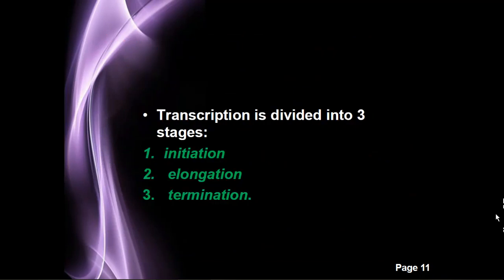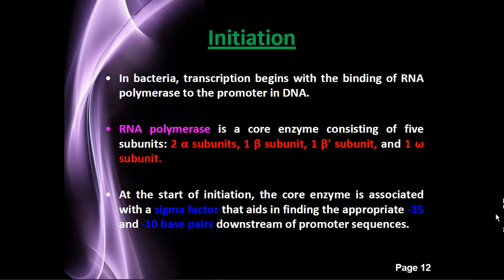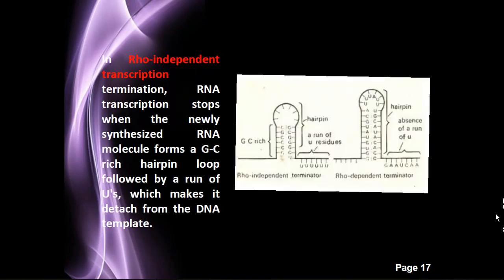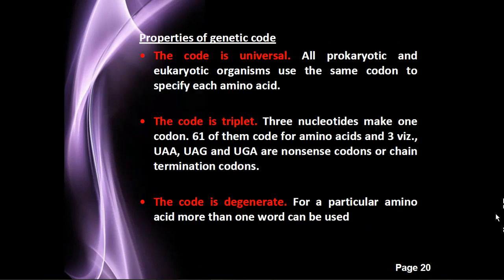As you know, transcription happens in 3 stages, that is initiation, elongation and termination. In bacteria there is only one RNA polymerase, but in eukaryotes there are 3 types of polymerase that are responsible for the synthesis of particular RNA from the DNA.